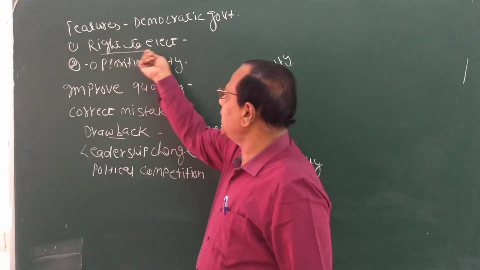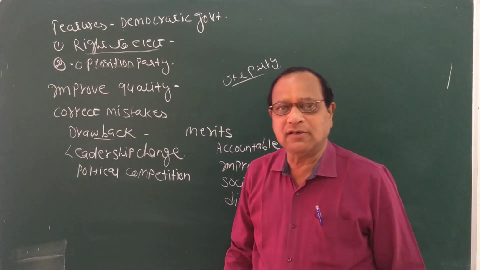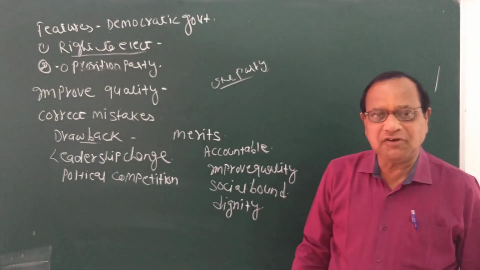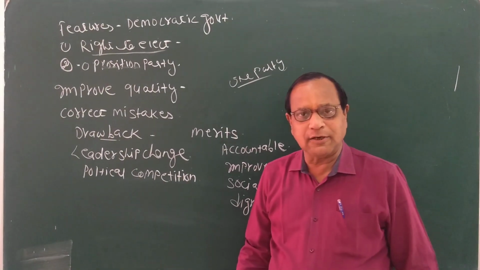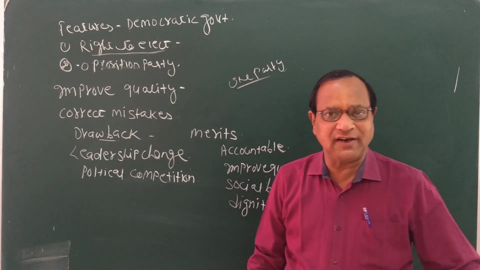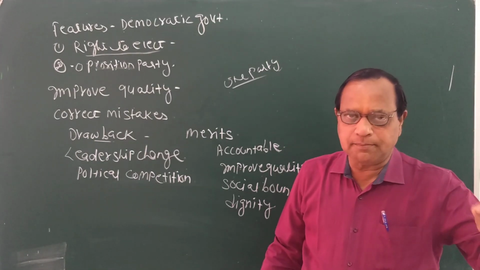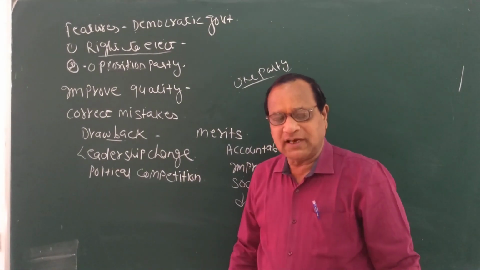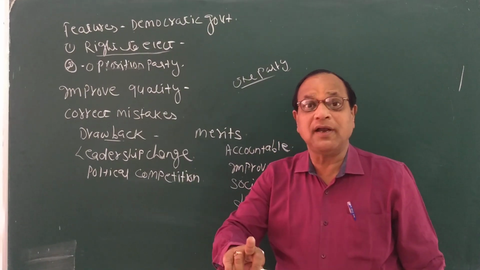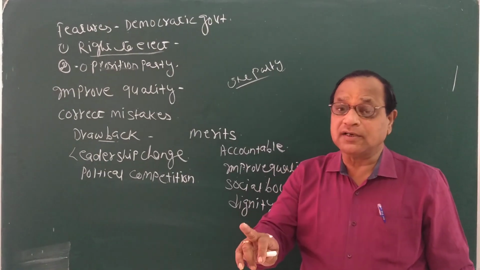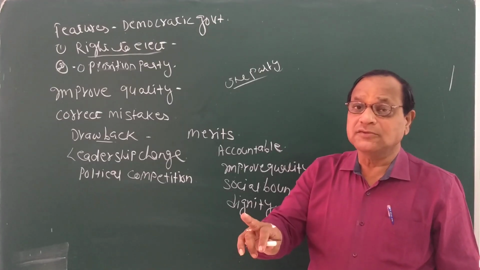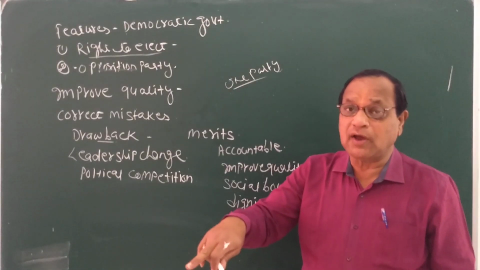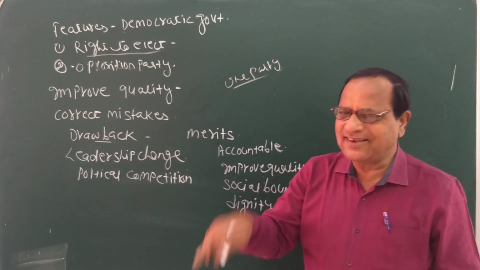The main feature of democracy is the right to elect. Right to elect means each and every individual is free to elect the representative of any party of their choice. There is no bound over that. Again I come to the example of China, where only one party is there, the National Communist Party, so they are bound. Even in Zimbabwe, the PRI parties, the same thing is there.